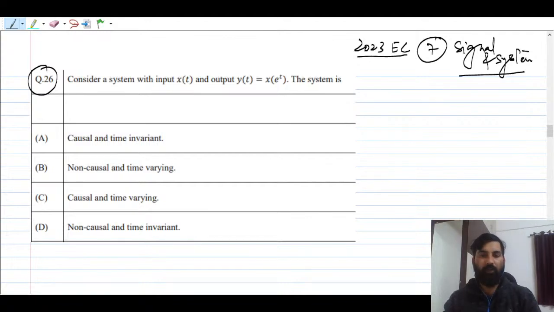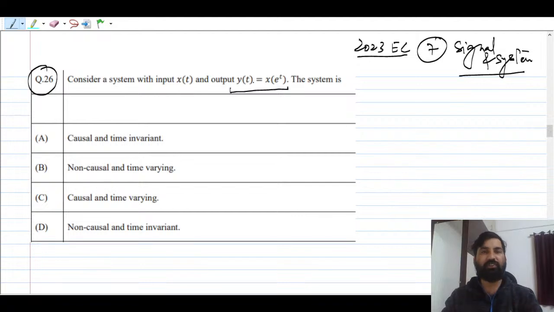So you see here, guys, the very first question. Consider a system with input x(t) and output y(t), and there is some relation between input and output given, right? So it is an LTI system. If you consider it an LTI system, right? But it cannot be the LTI system. I'm just going to show you, right?